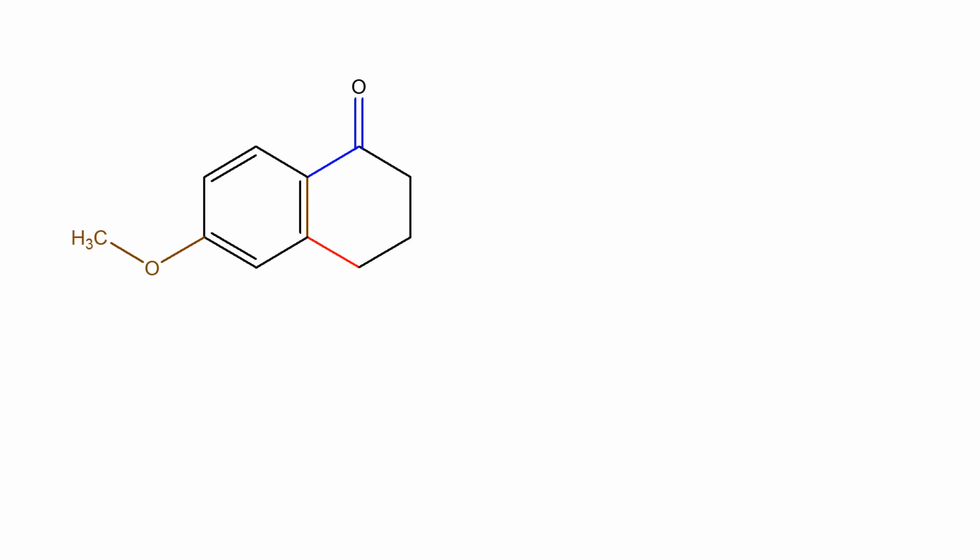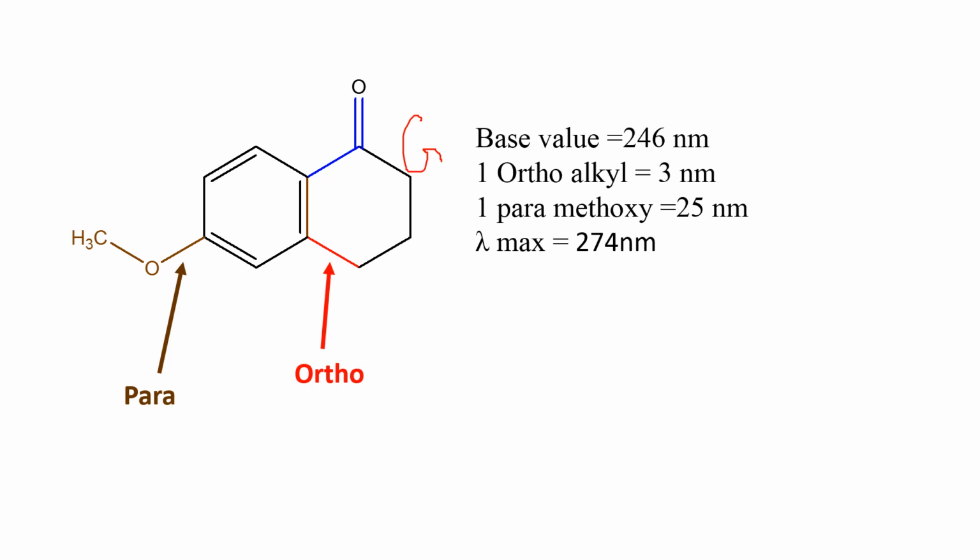Consider this benzene derivative and compare this structure with structure 1 where the G is alkyl or ring residue, and there are two substituents attached to this benzene derivative. One is a ring residue at ortho position and one methoxy substituent at para position. Therefore, the base value is 246 nanometer. One ortho ring residue contributes 3 nanometer. One para-methoxy substituent contributes 25 nanometer. Therefore, lambda max is 274 nanometer.